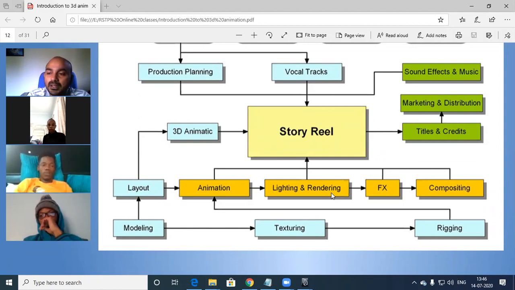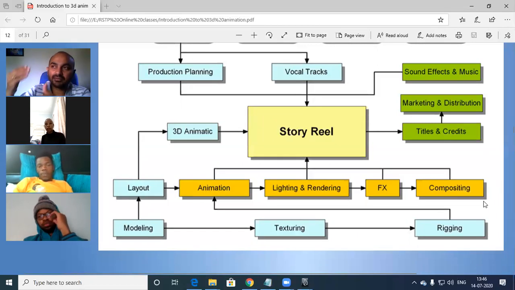Anyhow, I'll be sharing this slide with everyone once this class is over, so you can refer to it. After lighting, once we render, those footages will move to the VFX, that is FX or compositing stage. Once compositing is done, we can finally release. We just have to integrate the audio, whatever voiceovers, and we can do that. So we have layout, modeling, texturing, and rigging in the animation stage only.